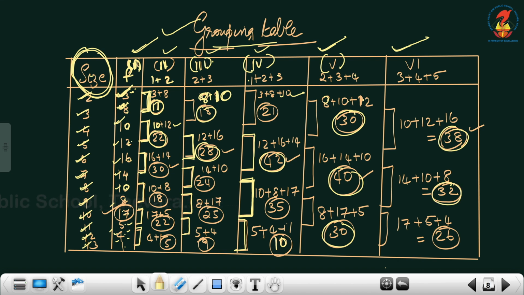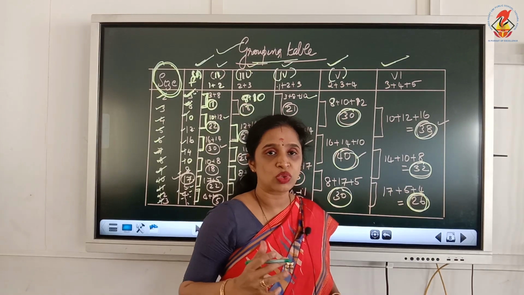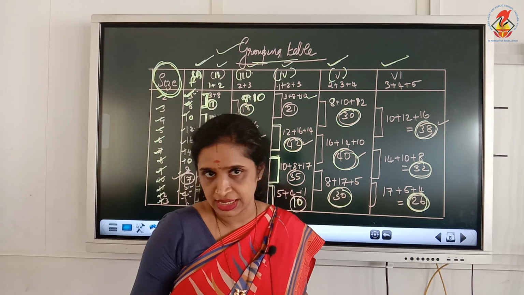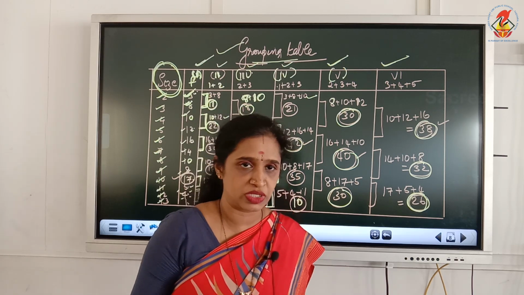14 plus 10 plus 8 is 32. Then comes 17 plus 5 plus 4. 17 plus 5 plus 4 is 26. And the last one is 1. Nothing to do with that because it is only one number. We need 3 numbers to get a pair. So leave it as it is. So that is how we proceed.